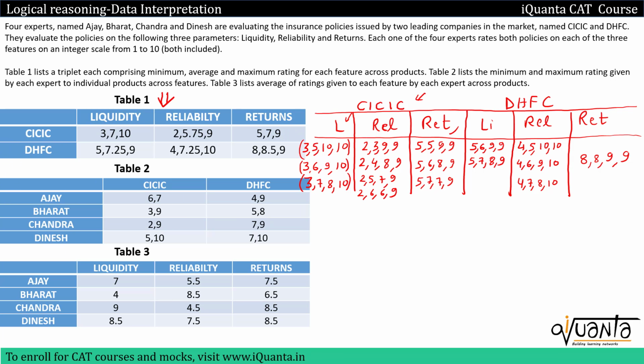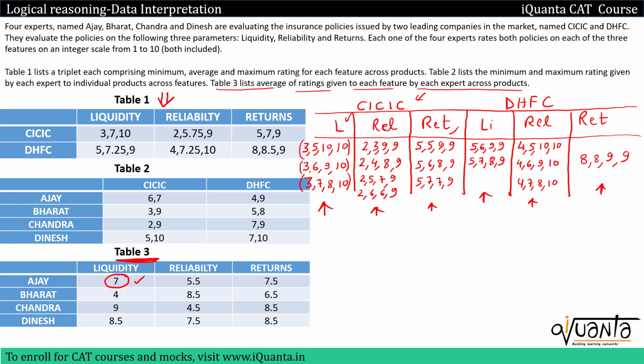Now let us try to guess what could be the only possible cases in these 4 columns, because till now we have multiple cases in every column. So if I go to table 3 over here, table 3 was giving us the average of ratings given to each feature by expert across products. So if I take this 7 from table 3, what does it mean? The average of the ratings that Ajay has given to liquidity in both the policies is 7.